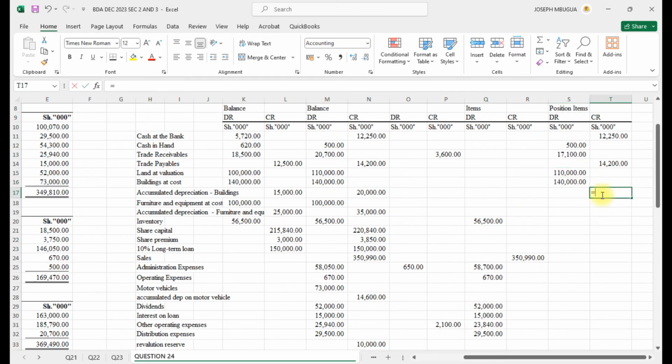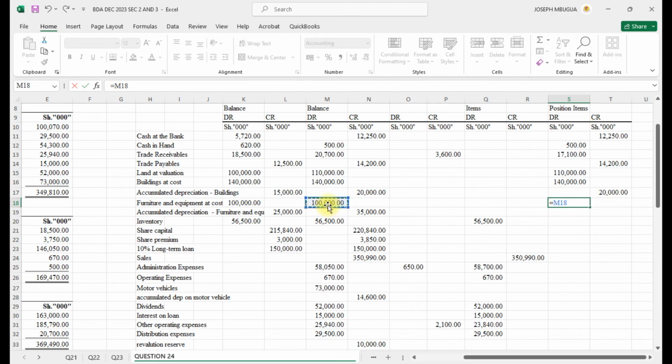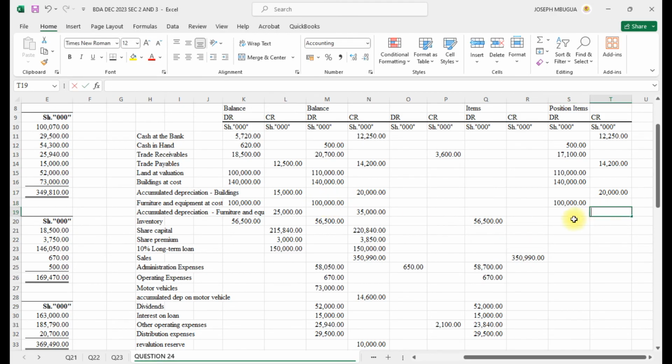Then we shall have accumulated depreciation on building. Then we shall have our furniture and accumulated depreciation on furniture. Then we shall have inventory, the closing.